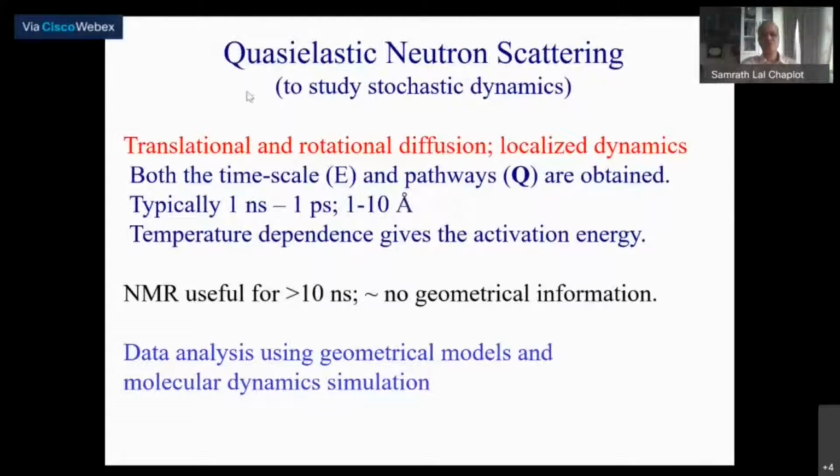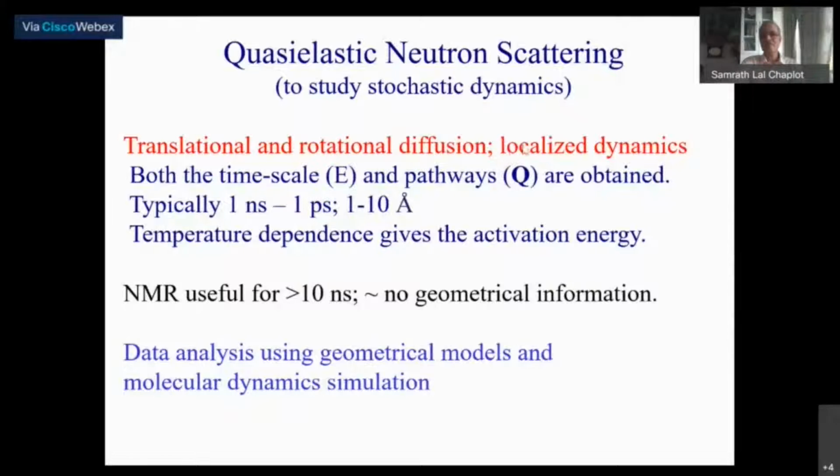So coming back to quasi-elastic neutron scattering, what are the things that we are looking at? This is, for example, translational and rotational diffusion. It could be individual atoms or molecules. For atoms it would be only translations, but for molecules, rotational diffusion, or there will be internal relaxations of a variety, or polymers in which there are various internal degrees of freedom that may relax with time.